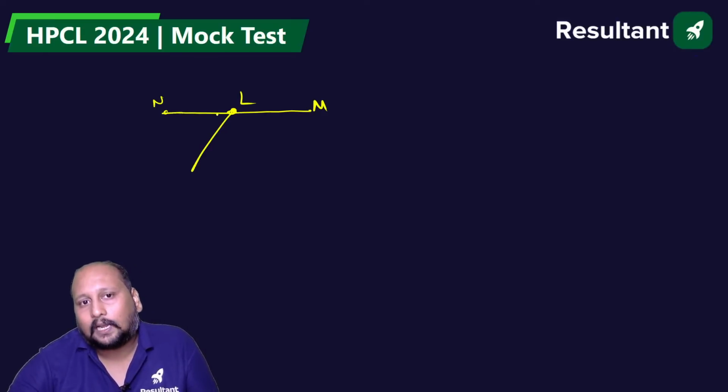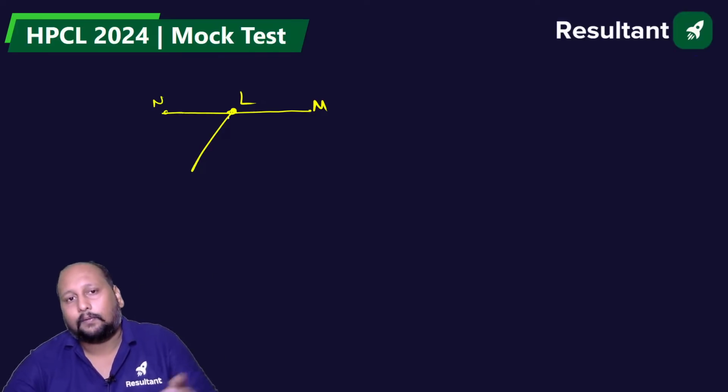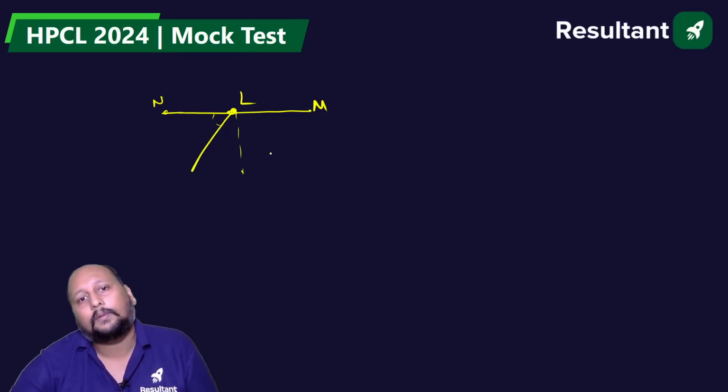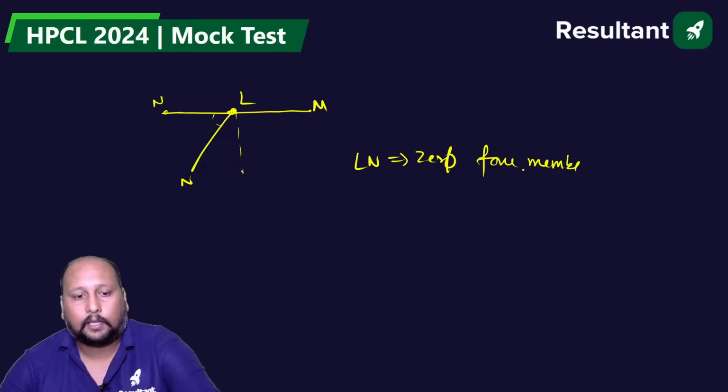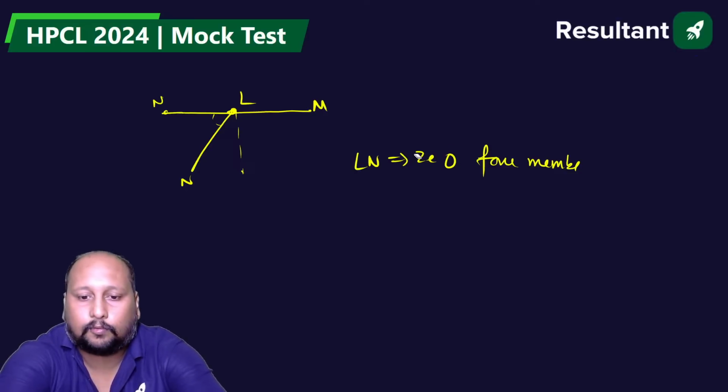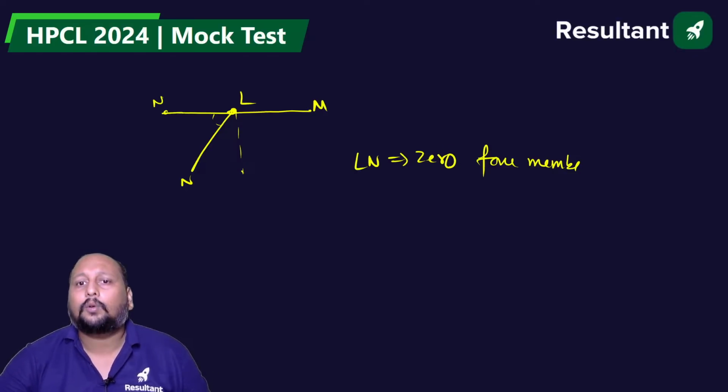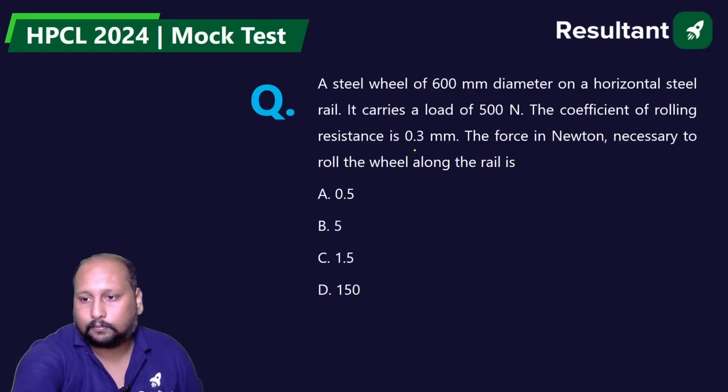Even if it is not at 90 degrees, even if it's at some angle, we can take some component in this direction. Then also we can say Ln will be a zero force member. That's not only at 90, we can have it at other oblique angles also.